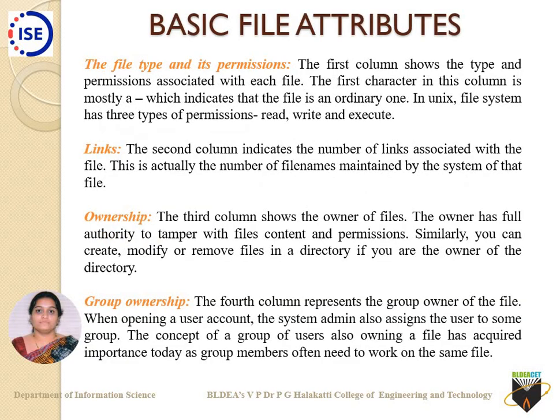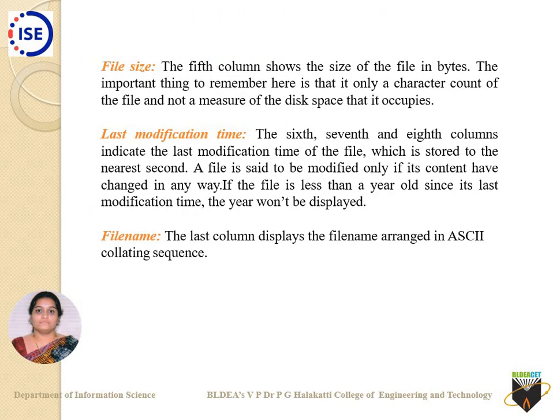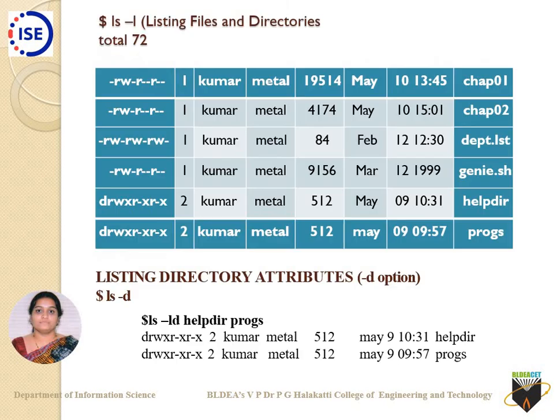The same thing is given here as a description of what each of them does. Then I have an extra option here: instead of using -l, I can use -d also. If I use just -d, it will list only the directory files, not the files under the current directory.